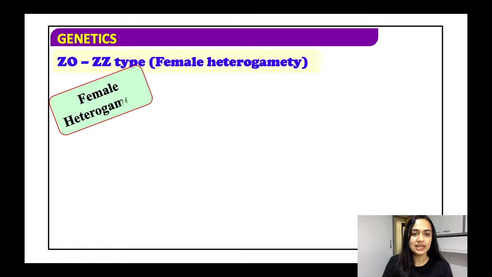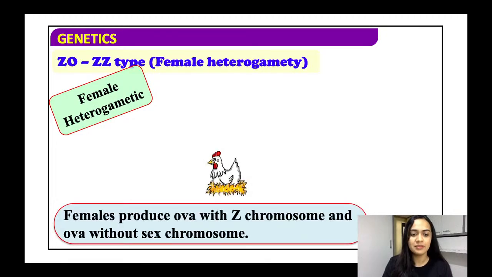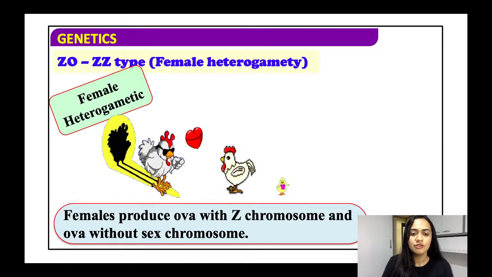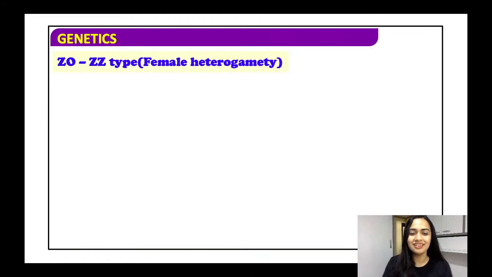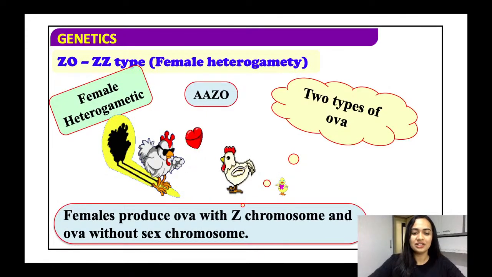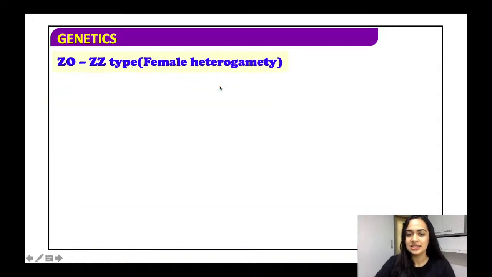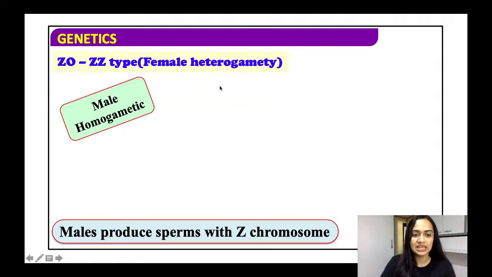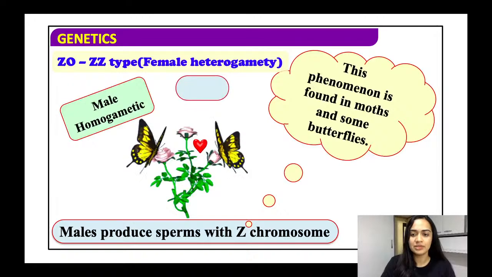एंड अब जो ZO, ZZ टाइप है फीमेल गैमेट्स में, इधर क्या होगा कि ये जो फीमेल का जो ओवा है वो होगा, एक होगा. So females produce an ova with a Z chromosome and an ova without a sex chromosome. तो एक है Z and one is without the sex chromosome. And the male is, as I said, it is homogametic. So this phenomenon is found in butterflies. ठीक है. तो ये देखा जाता है butterflies में.